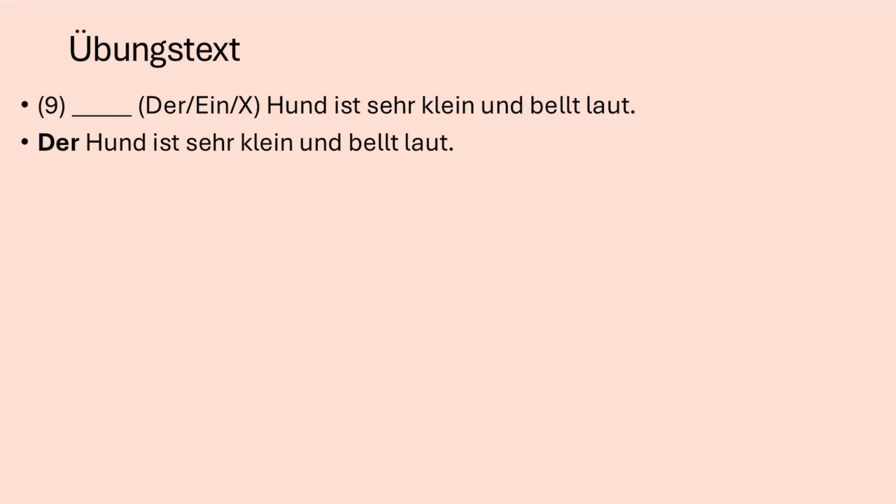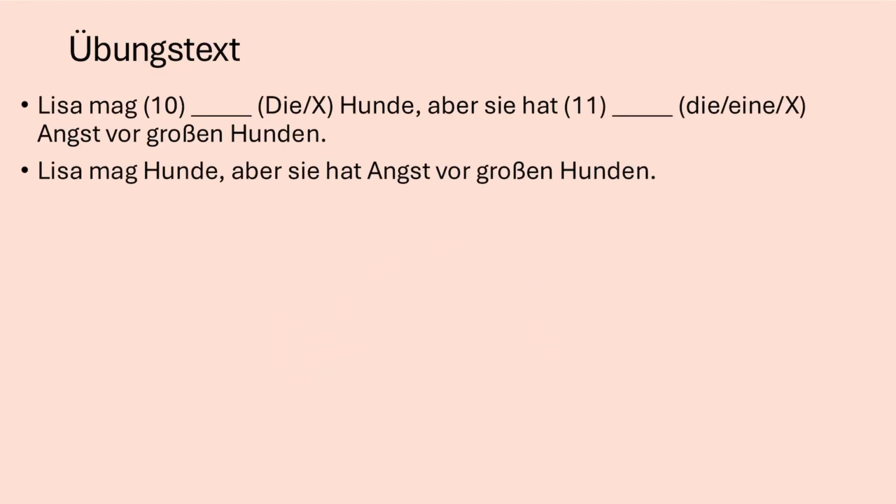Der Hund ist sehr klein und bellt laut. The dog is very small and barks loudly. Now we're talking about the dog from sentence 8 again. So we switch to der Hund.